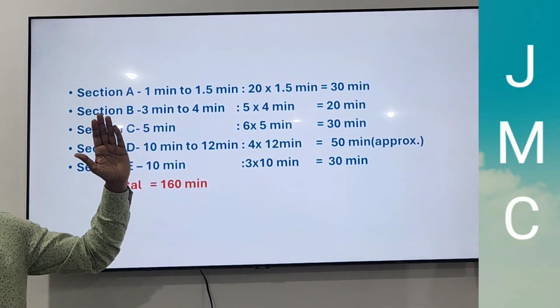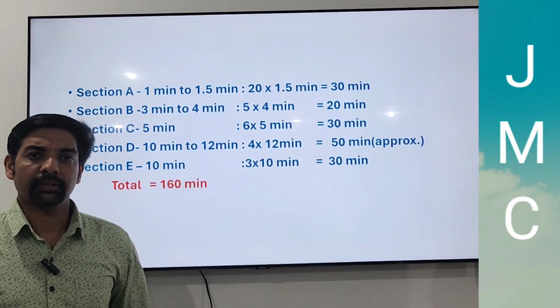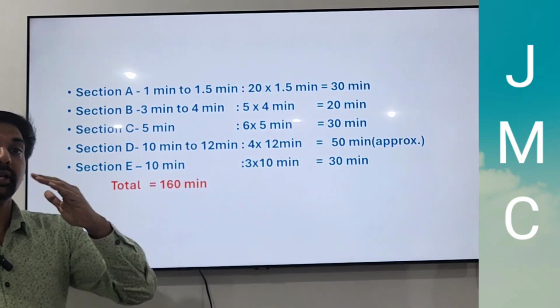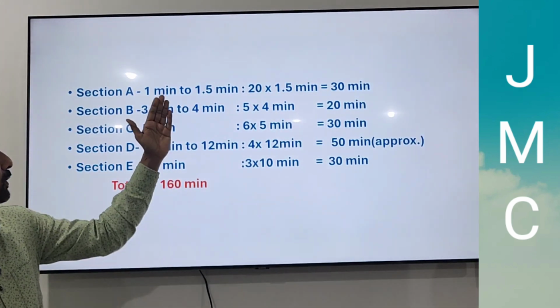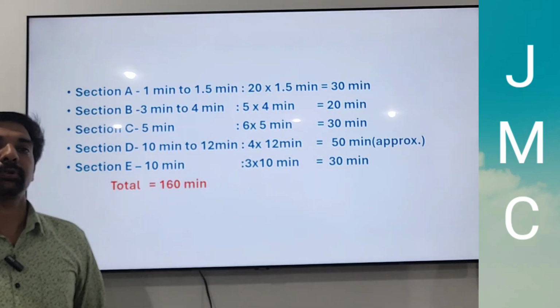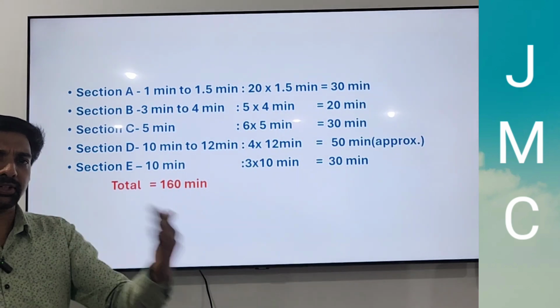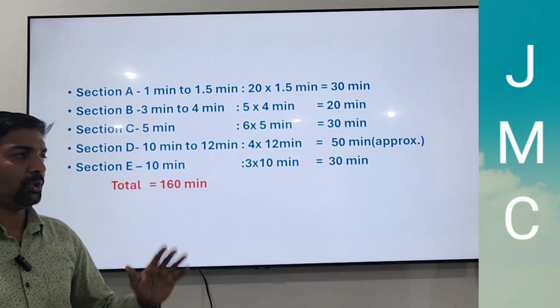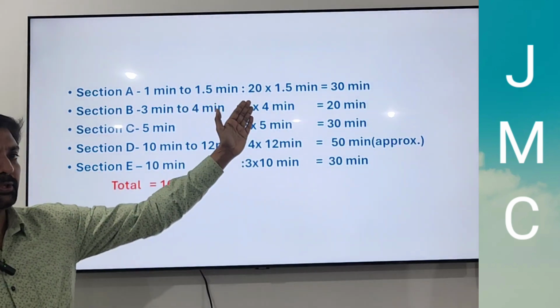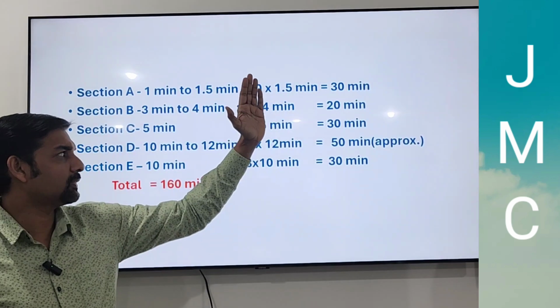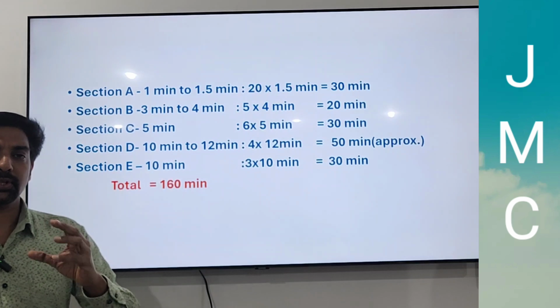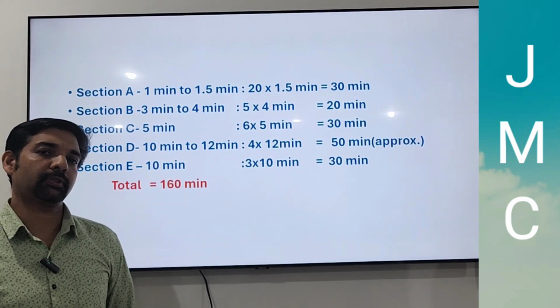Section A, there are 20 questions. These are all MCQs. On an average, you can take 1 to 1.5 minutes per question, which means if you take the maximum 1.5 minutes, you will be able to complete in 20 into 1.5 minutes, that is 30 minutes. Section A you can complete in 30 minutes.